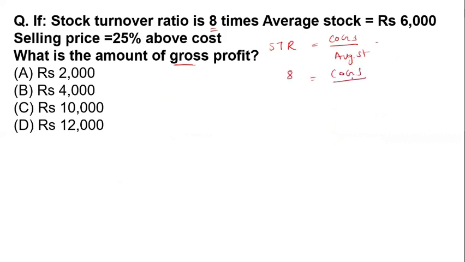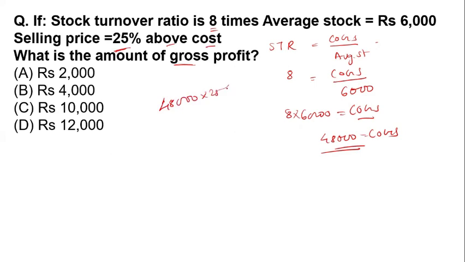Cost of goods sold we don't know. Average stock is given, 6,000. So we multiply 8 by 6,000, which is equal to cost of goods sold. Now, there is 48,000 as the cost of goods sold, and above the cost means 48,000 multiplied by 25%. When we solve it, 25% of 48,000 is 12,000. So option number D is the right answer for this question.